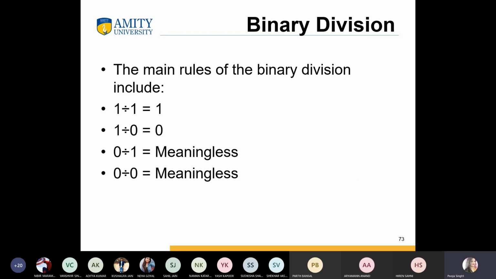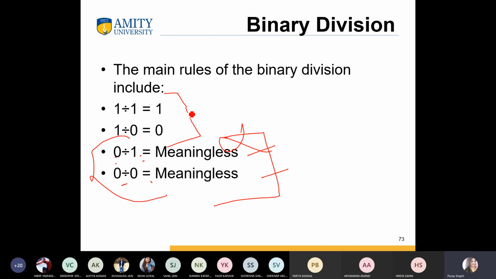So these are the main rules of binary division. If we divide 0 by 0 or 0 by 1, these are meaningless. Okay, so we will not take 0 by 0 or 0 into 1. We only take 1 divided by 1 or 1 divided by 0. ठीक है.